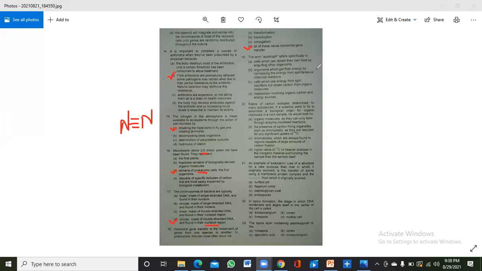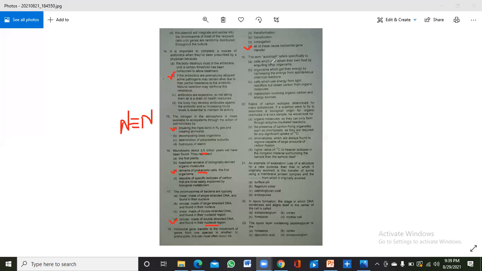Now, the term autotroph refers specially to... First of all, keep in mind that an autotroph uses CO2 as its carbon source.